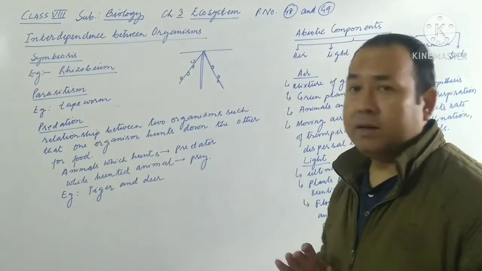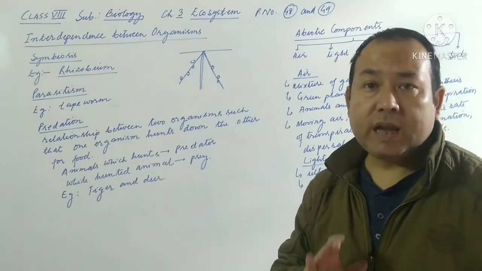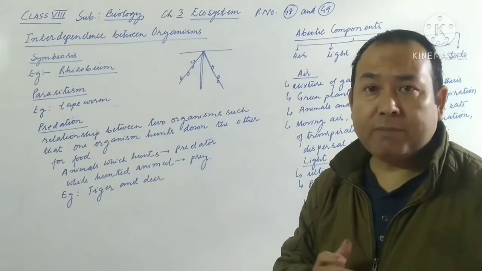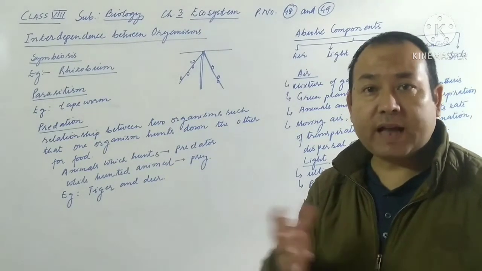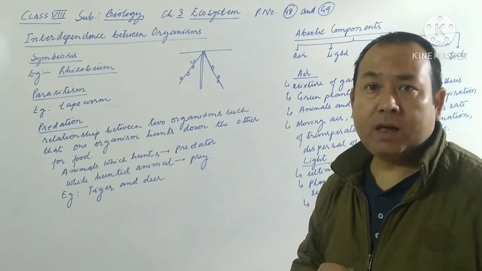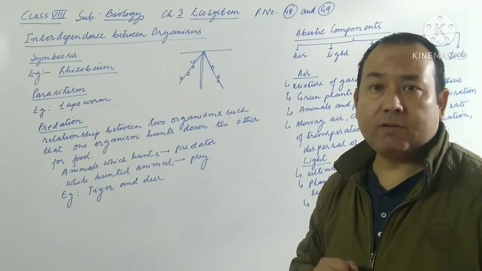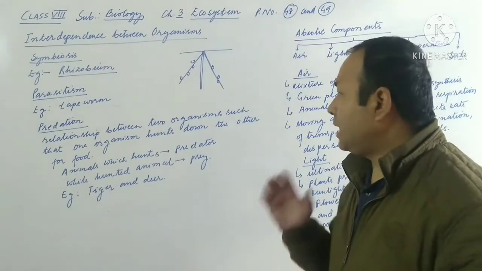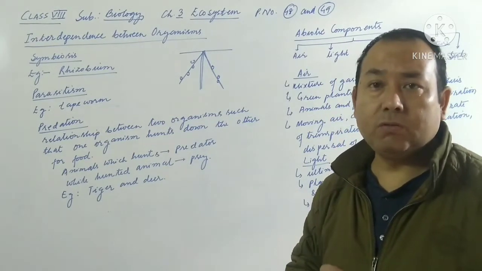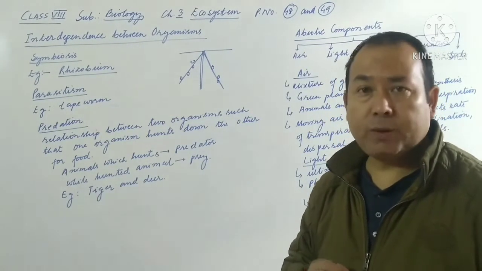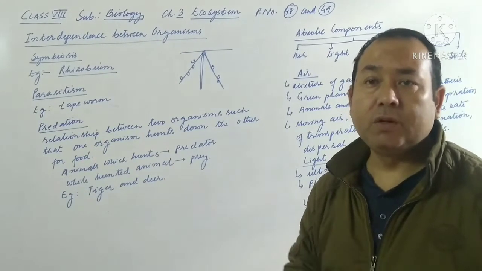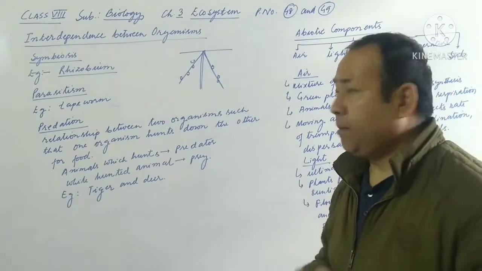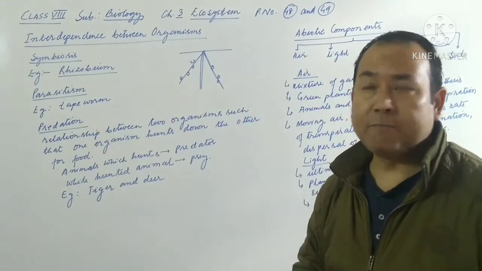Plants need nitrogen for their growth, but plants cannot take nitrogen directly from the atmosphere. They need to absorb nitrogen from the soil or with the help of bacteria like rhizobium. The rhizobium present in the root nodules fixes the atmospheric nitrogen and converts it into chemical substances like nitrites and nitrates, making nitrogen available to the plant.